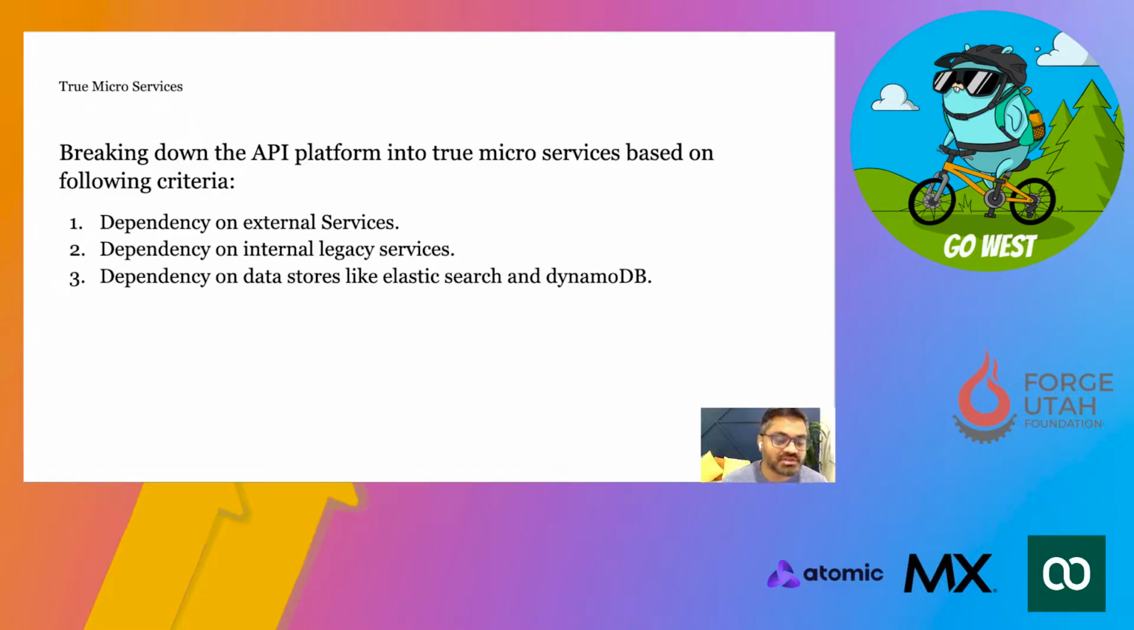Another thing we considered as a criterion here was dependency on the data stores, like Elasticsearch or DynamoDB or anything, and then treat that whole thing as its own service.